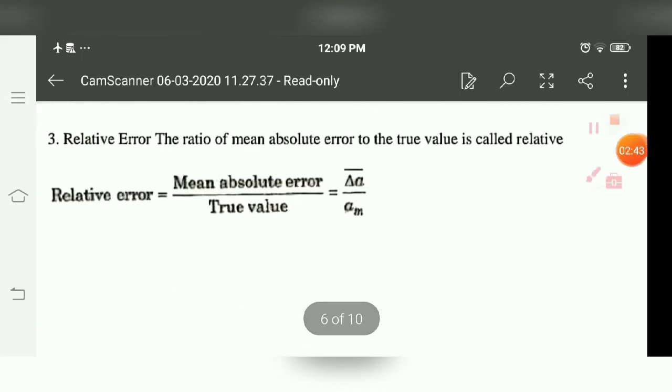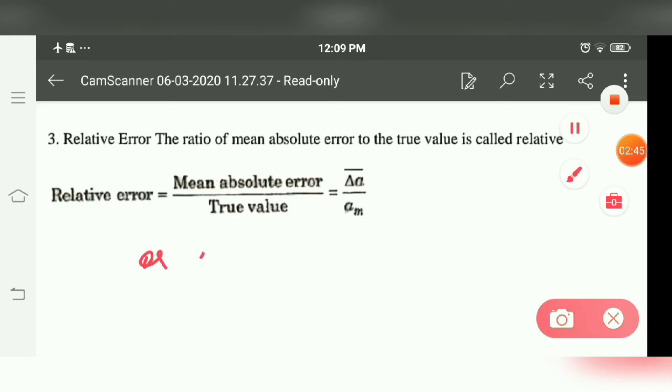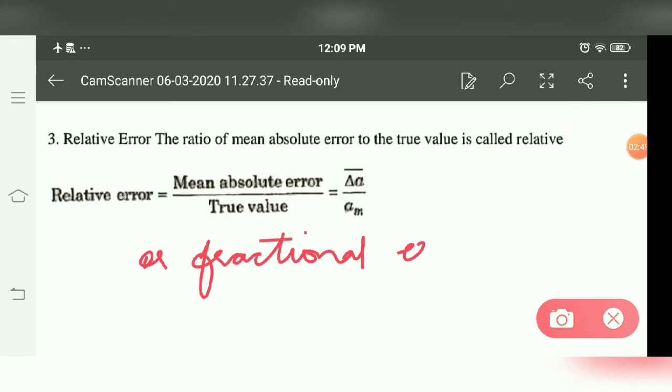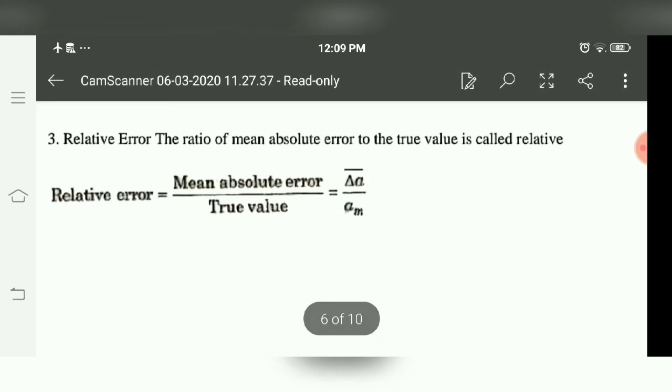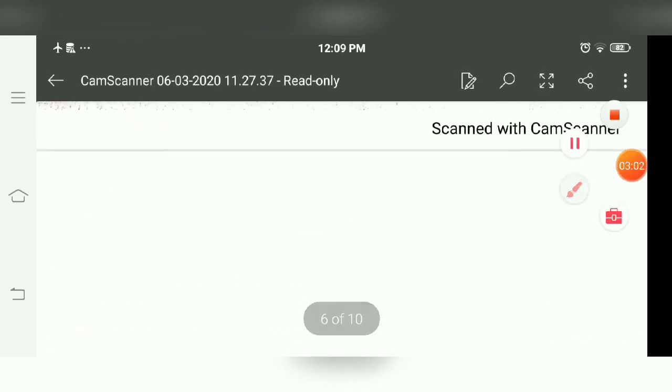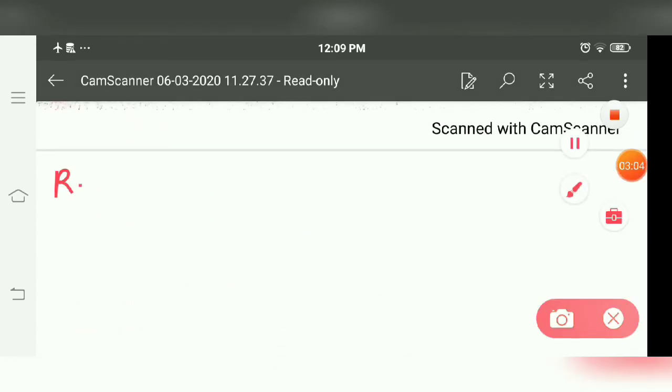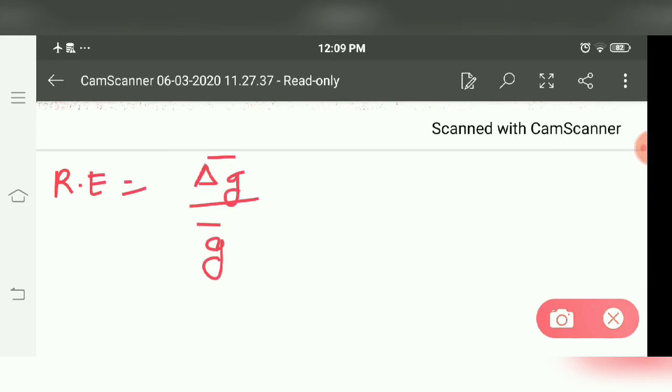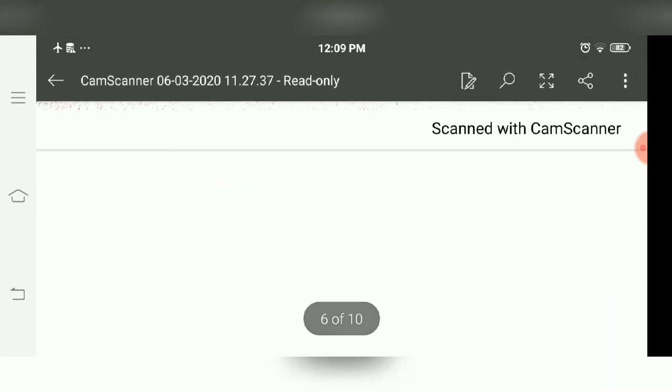Next one is relative error or fractional error. It's quite clear from the word itself. Fractional or relative means we have to take the ratio of mean absolute error to the true value. Relative error is thus mean error, that is delta G bar, upon the true value, that is G bar.